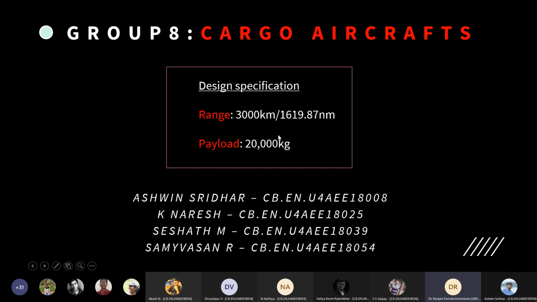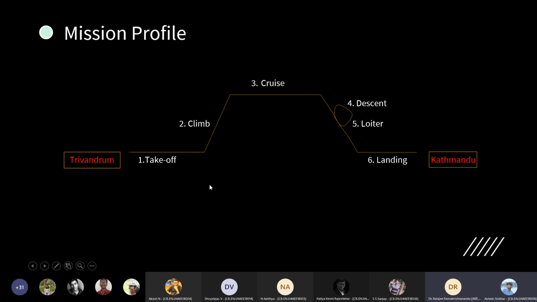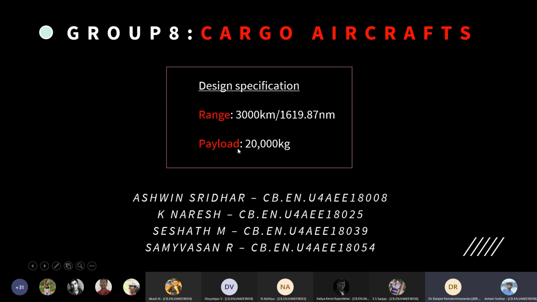Yeah. Thank you. So, good morning, everyone. We are Group 8, and our aircraft is a cargo aircraft with a design specification of a range of 3,000 kilometers and a payload of 20,000 kg. This presentation is about the weight estimation. Our last team member is Sami Vasan, sir.